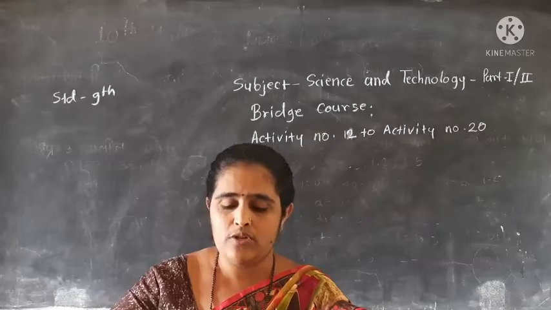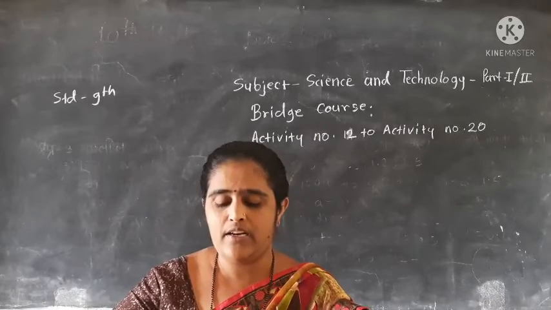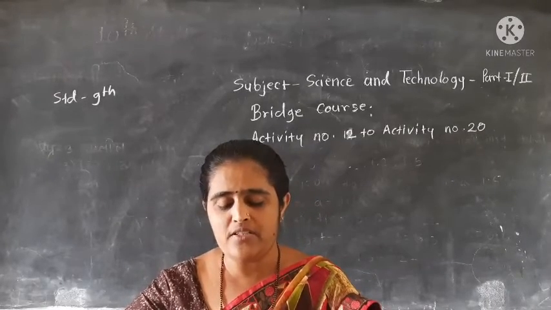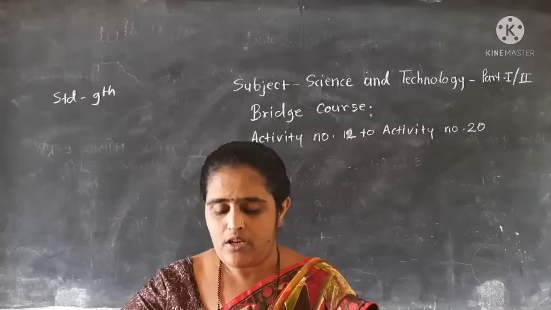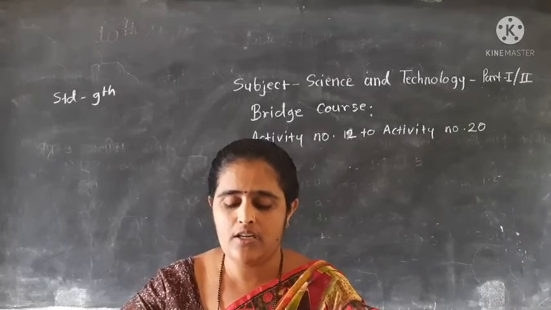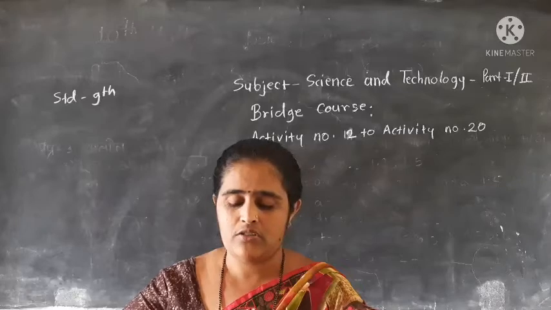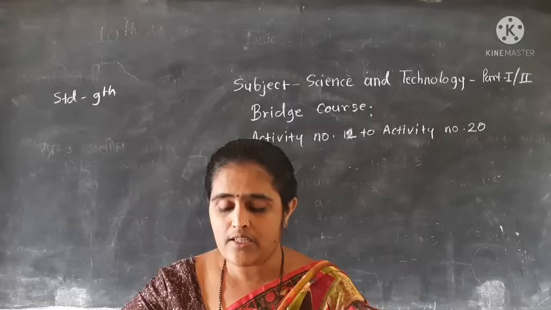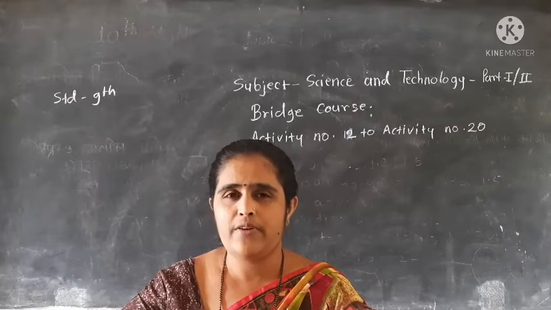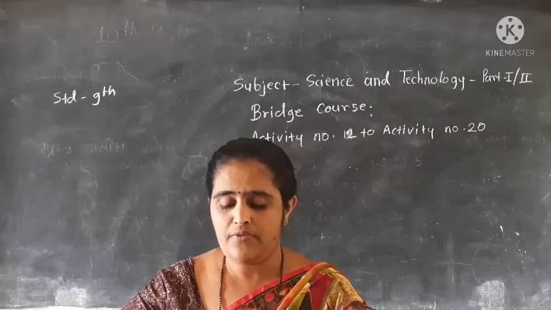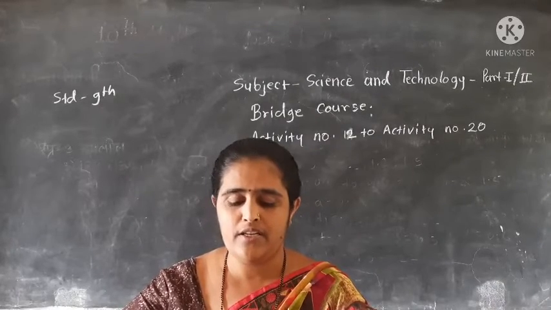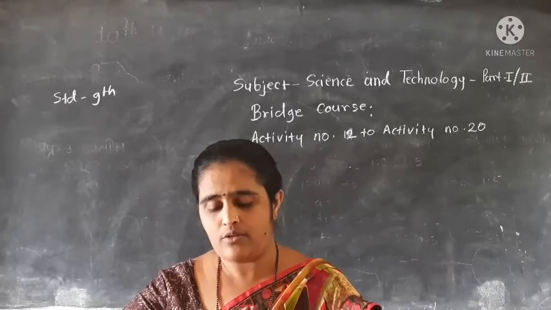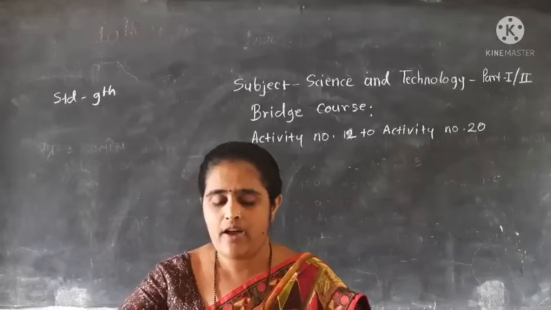Okay, coming to the next question, complete the table. In that we have to give the angle of incidence and angle of reflection. First, if the angle of incidence is 30 degree, angle of reflection is also 30 degree. If the angle of incidence is 60 degree, angle of reflection is also 60 degree. If the angle of reflection is 45 degree, then angle of incidence is also 45 degree. Okay, these are the questions and their answers.